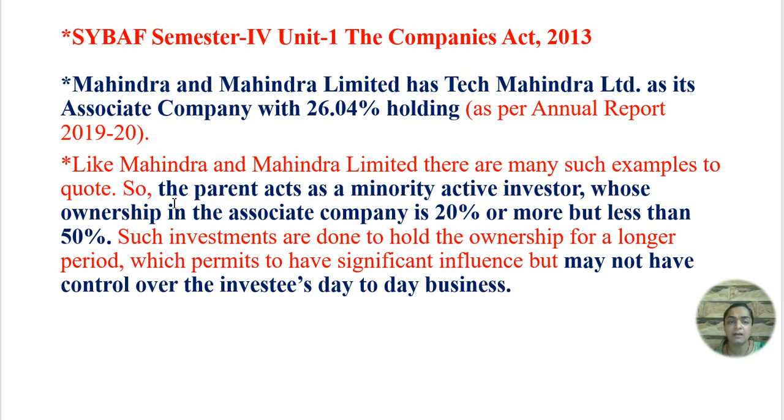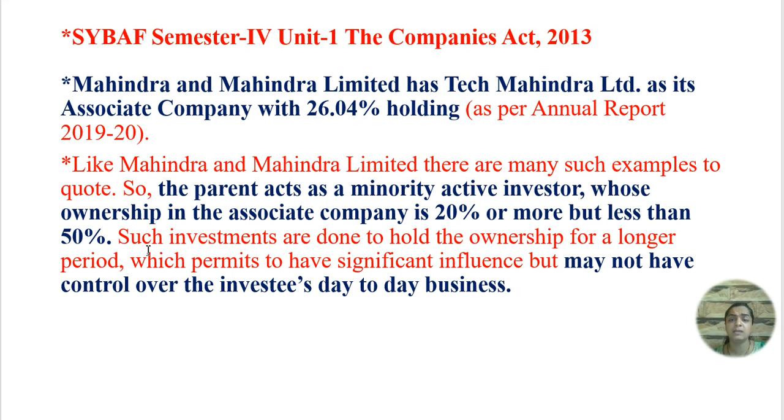Like Mahindra and Mahindra Limited, there are many such examples we can quote. Here the parent company acts as a minority active investor. The parent company only has a minority interest because only 26.4% holdings are there, whose ownership in the associate company is 20% or more than 20 but less than 50%. We have gone through that point.